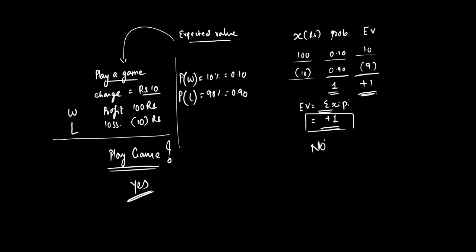The answer is no. This is not a correct way of understanding the funda. The correct way is, as the expected value is positive, this is an informed decision. Yes, still if I play this game, I might lose 10 rupees or I might win 100 rupees. But the informed decision is I should play this game in the long term. If this game is played 1 crore times or infinite times, the winning strategy is to play this game because the expected value is positive.